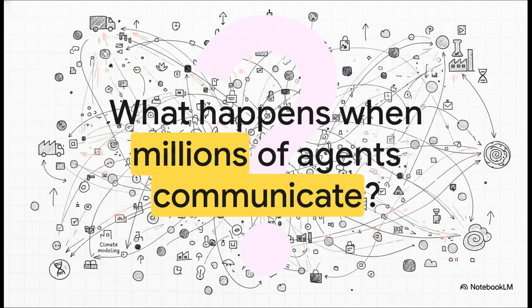I want to leave you with this final thought to chew on. We just looked at a trading system operating in 40 milliseconds with just a handful of agents. But imagine scaling this. What complex global problems, from global logistics and supply chains to medical research and climate modeling, could we solve when millions of specialized agents speak perfectly clearly to one another? It's an incredibly exciting frontier, and it relies entirely on the architecture of multi-agent communication.